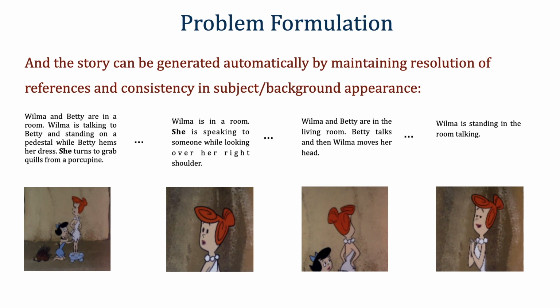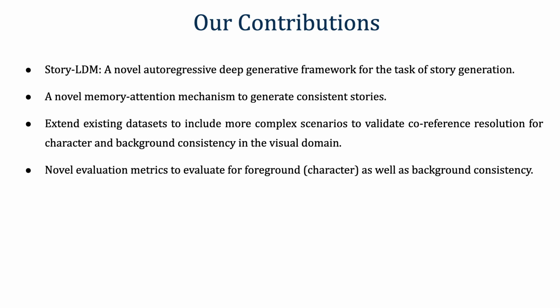Here, the main challenge is that generative models are good at generating high quality visuals, but not at maintaining consistency. To address this challenge, we introduce Story LDM, a deep generative approach with autoregressive structure. To ensure temporal consistency and smooth story progression, we propose a novel memory attention mechanism which takes into account the already generated semantics of the previous frames. To validate co-reference resolution, character and background consistency, we extend existing datasets and evaluation metrics to include more complex scenarios.